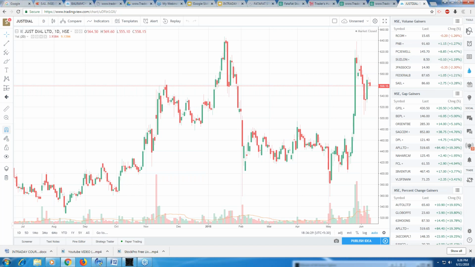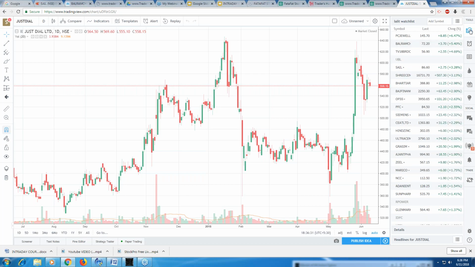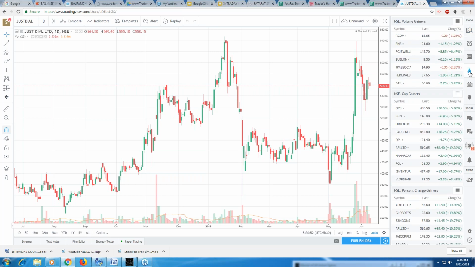So if I click on this lens, then whatever watch list I want to see, I can. These are all FNO stocks, 200 FNO stocks that I have posted over here. If I click here, I'll get all in descending order. If I click once again, I'll get all in ascending order, percentage wise. And if I click on this fire signal, I will get to see which are the volume gainers, which are the gap gainers, which are the percentage change gainers. All that I will be able to know.